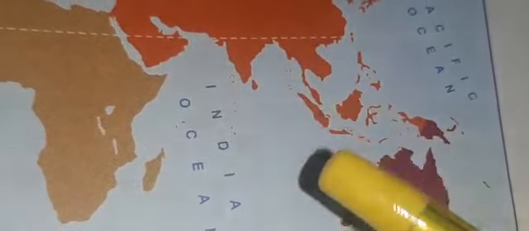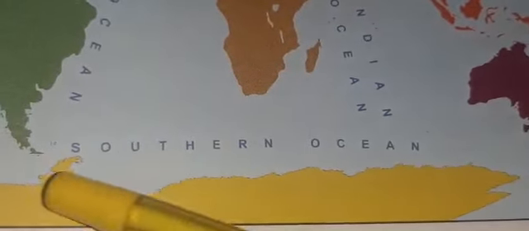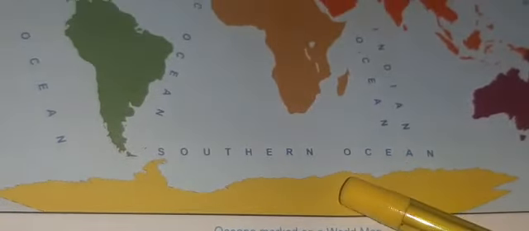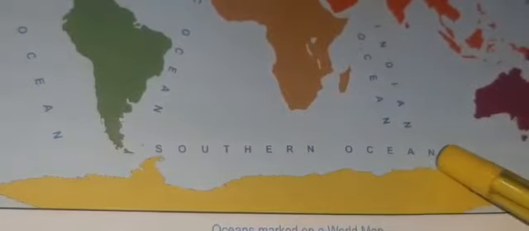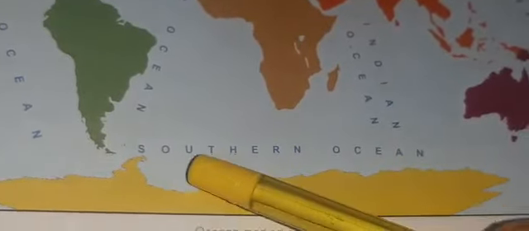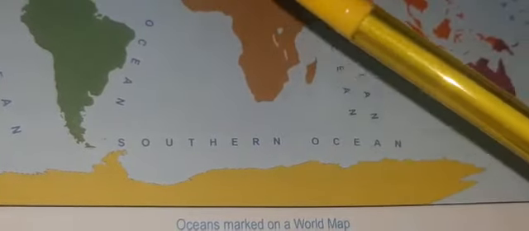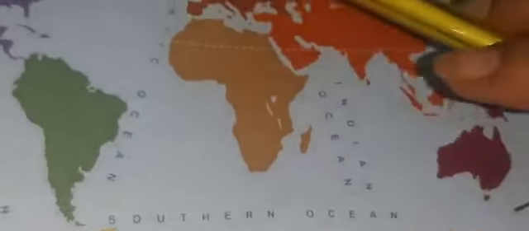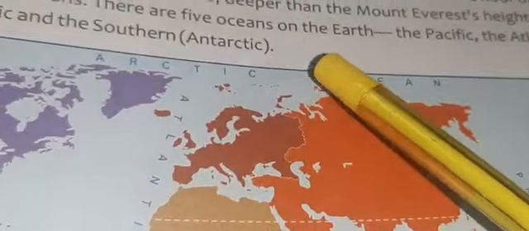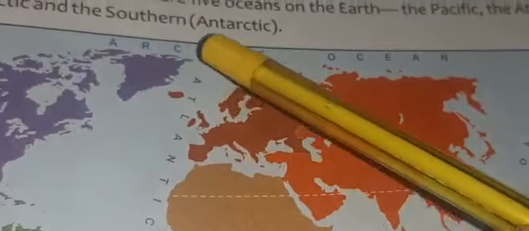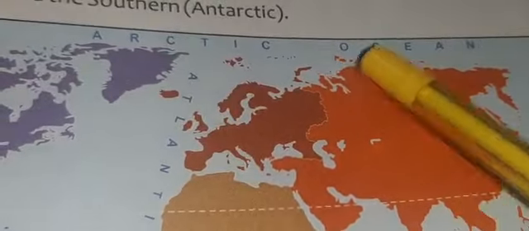The Southern or Antarctic Ocean surrounds Antarctica. You can see it surrounds Antarctica, which remains frozen throughout the year. This ocean also remains frozen throughout the year, as the continent does. And the Arctic Ocean is the smallest ocean, towards the North Pole. It also remains frozen throughout the year.